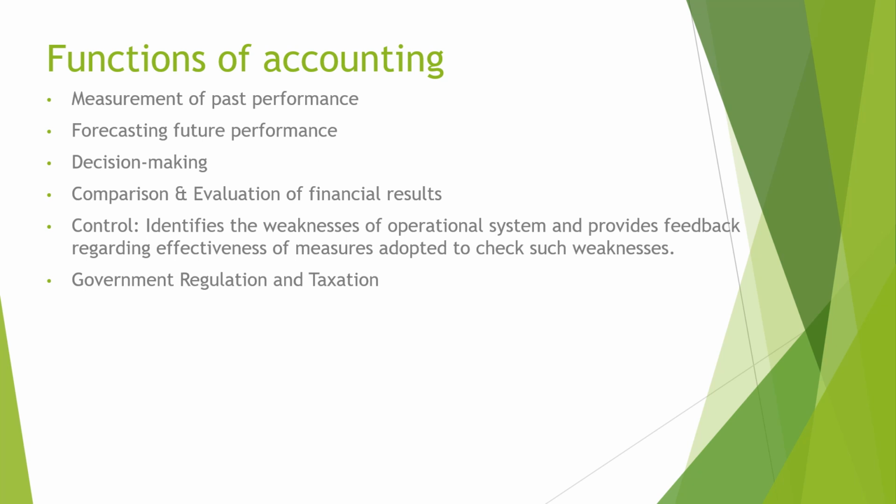That's the last and next stage, that is control. And finally, it comes the government regulation and taxation. The government gets data from the accounting process. So for government regulation and taxation, it's very important to have accounting. If an organization does not maintain proper record, it would affect the revenue of the government. So it is very important to maintain a proper record of books.